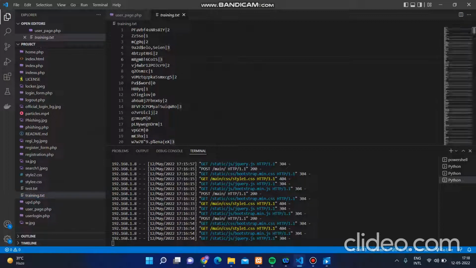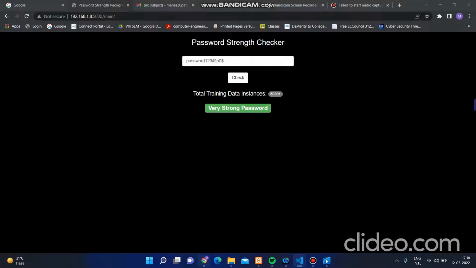If it's a 2, then it is a strong password, and if it's represented by 3, then it's a very strong password. So we got this training.txt from kaggle.com. The total number of data is 50,000. As you can see over here, we have also mentioned that we have got 50,001 total data instances from kaggle.com.